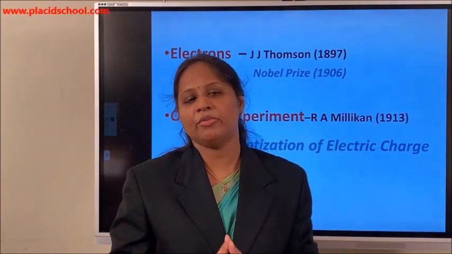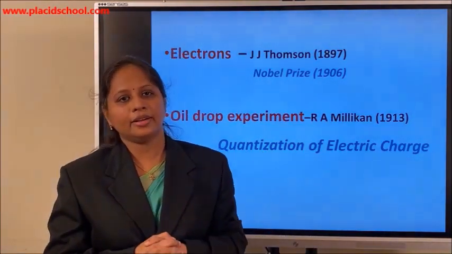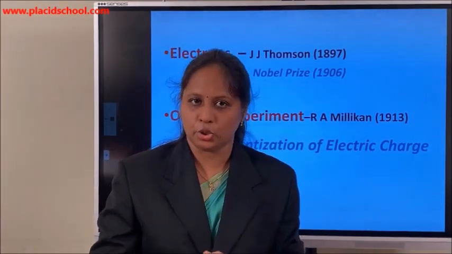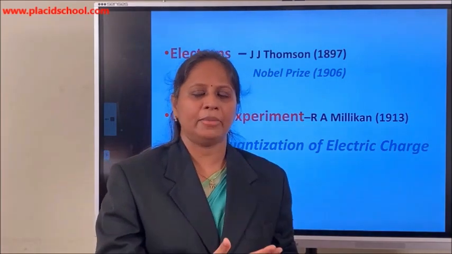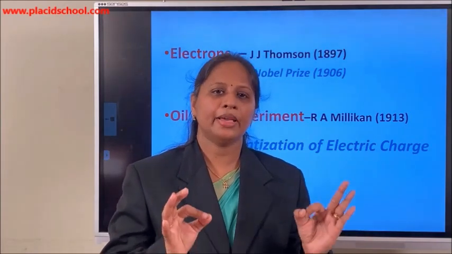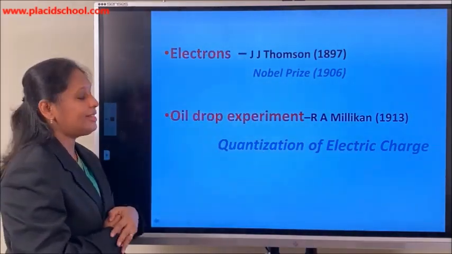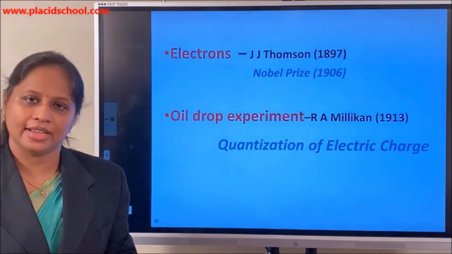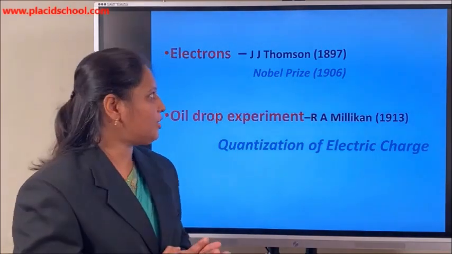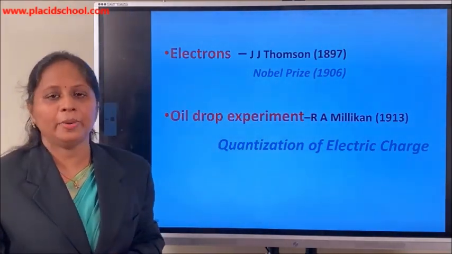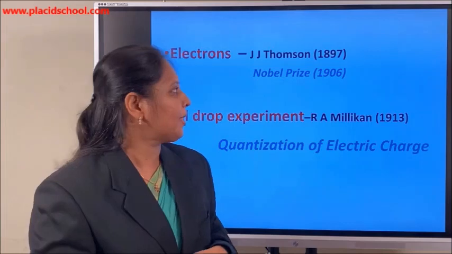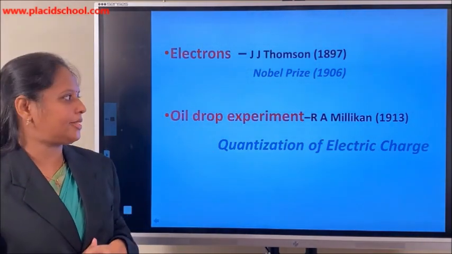What does that mean? The e/m ratio does not change with the nature of the emitter electrode or the gas filled in the discharge tube. Whatever be the material of the emitter, whatever be the gas, whatever be the different conditions for the experiment, the e/m ratio is still found to be the same. Later, in 1897, J.J. Thomson named these particles electrons. So these negatively charged particles were named electrons by J.J. Thomson, and he was awarded the Nobel Prize for this discovery of electrons as well as the e/m ratio. In 1906, he was awarded the Nobel Prize.